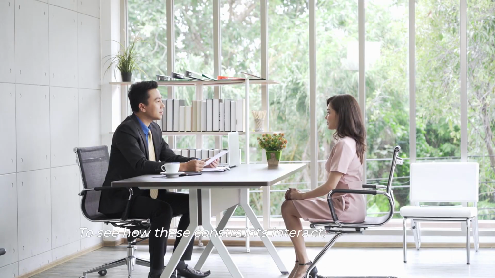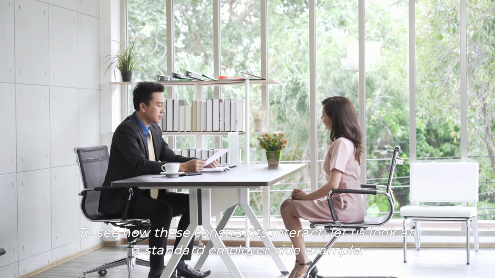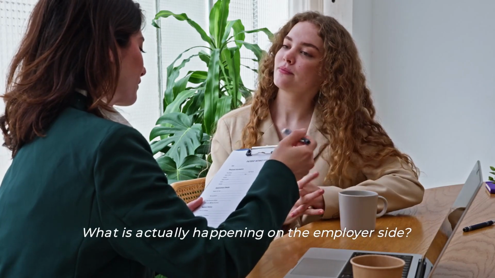To see how these constraints interact, let us look at a standard employer-side example. Imagine a mid-sized software company based in London. They decide to open a global remote developer role. They want to cast a wide net to find the best talent, so they do not explicitly list a country requirement at the top of the job ad. However, deep in the text, the posting mentions 28 days of statutory annual leave and enrollment in a UK pension scheme. What is actually happening on the employer side?